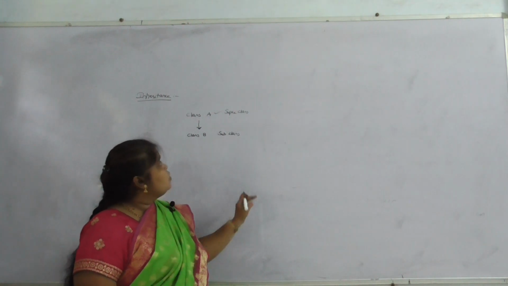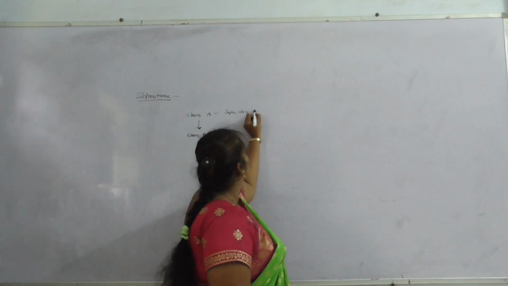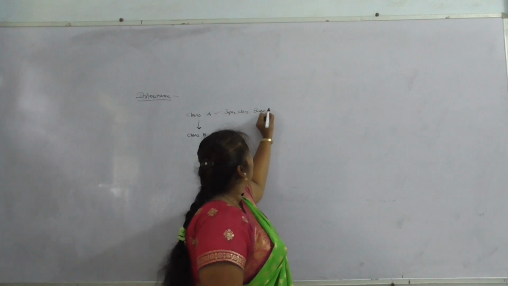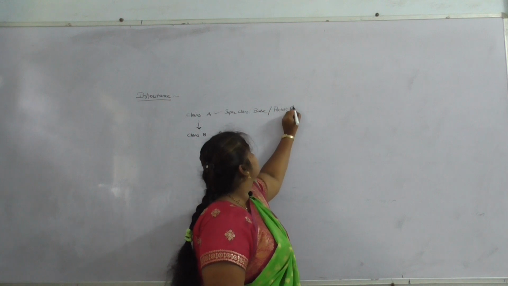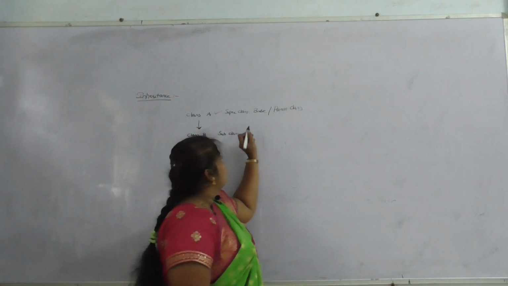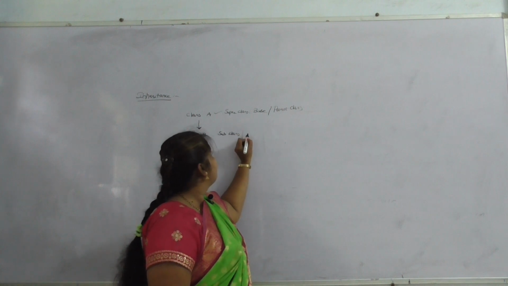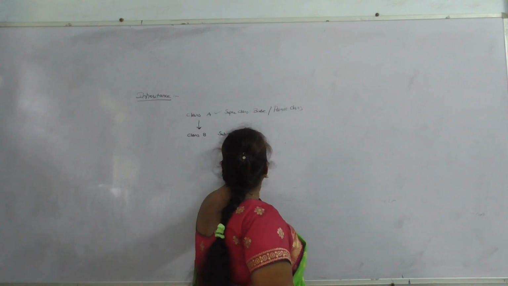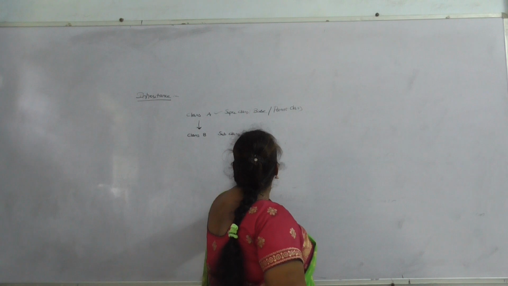A superclass is otherwise called a base class or parent class, and the subclass is otherwise called a child class or derived class.